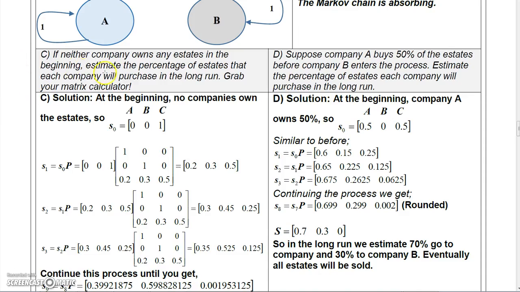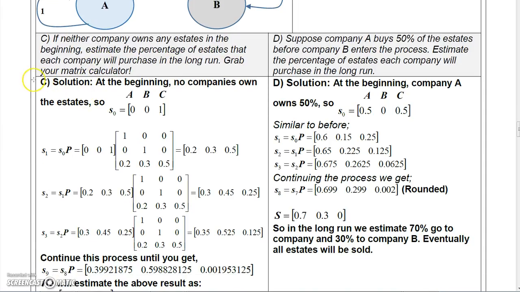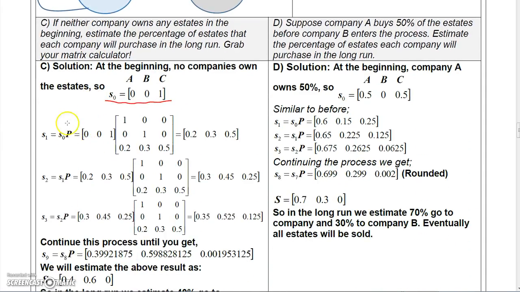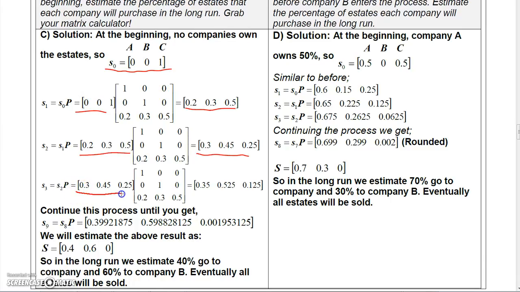Now part C says if neither company owns any estates in the beginning, estimate the percentage of estates that each company will purchase in the long run. Okay, so we're going to grab our calculator. At the beginning, no companies own the estates, so C has 100% of them. Now if we take that transition matrix and multiply it by this initial state matrix, we get this. Then if we multiply it again, we get this. And then if we multiply it again, we get this.